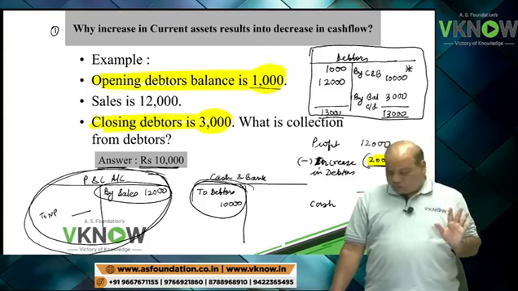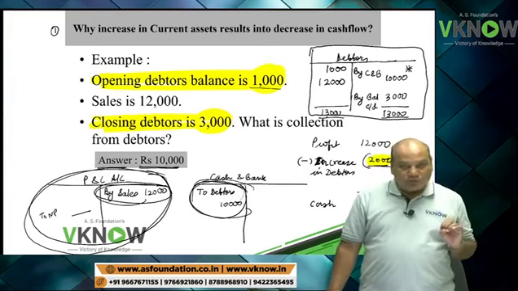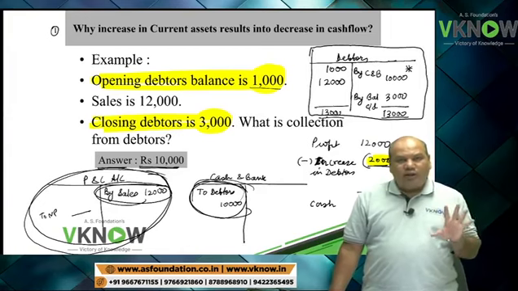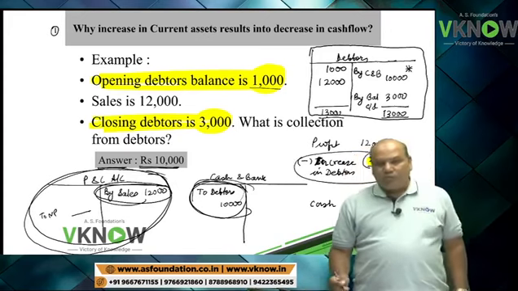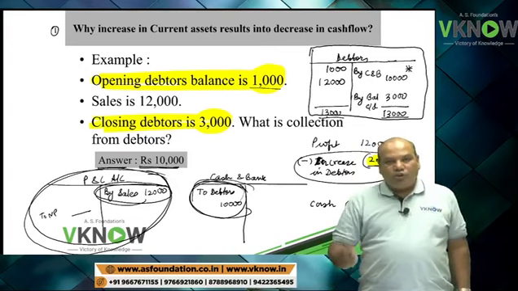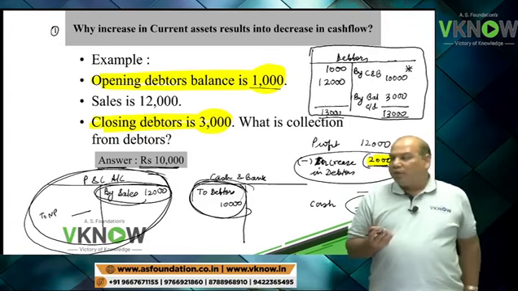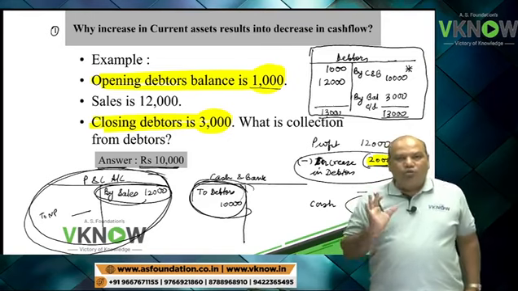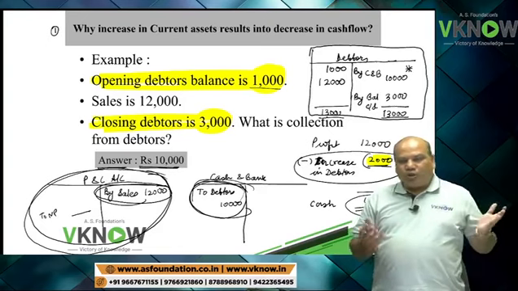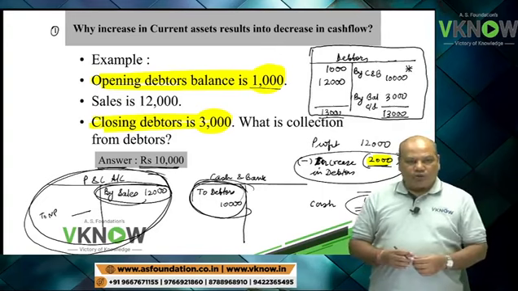So you can see, if you are given the sales figure and collection figure, the difference is 2,000. But if so much detail is not given, and only opening and closing debtors balance are given, then also my result is the same. So an increase in debtor, or any current asset, what is applicable for debtor is applicable for any current asset, will result in a decrease in cash flow. So cash flow will be lower than profit if current asset goes up.